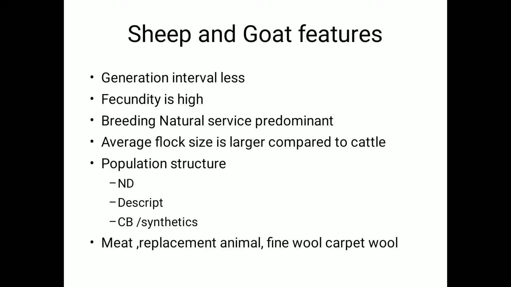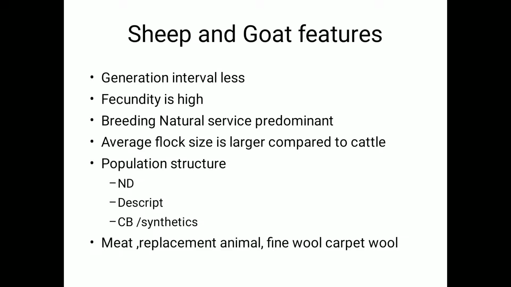Fecundity means the number of progeny produced per unit time. It can go up to 1.5 to 2.5 average number of progeny per year, per generation. It is high compared to cattle and buffaloes.